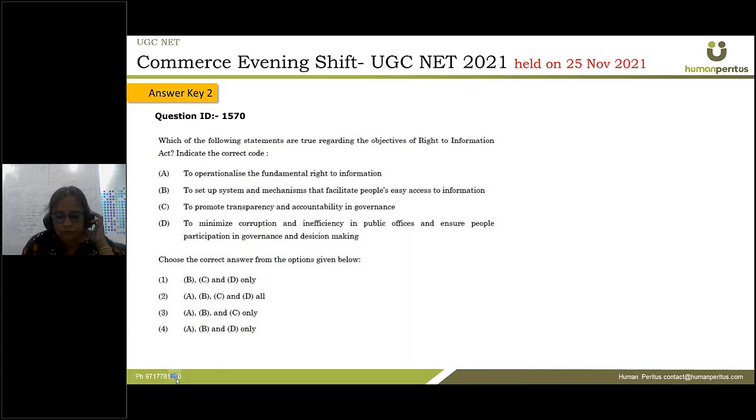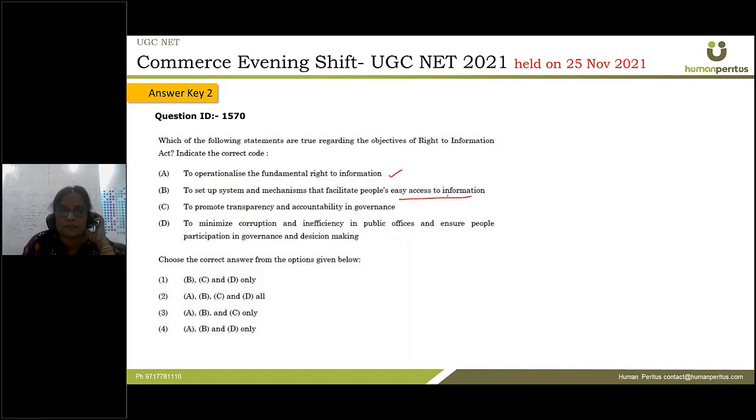Which of the following statements are true regarding the objectives of the RTI? Indicate the correct code. So, Right to Information Act. What is the purpose of this act? To operationalize the fundamental right to information? Yes. To set up systems and mechanisms that facilitate people's easy access to information.